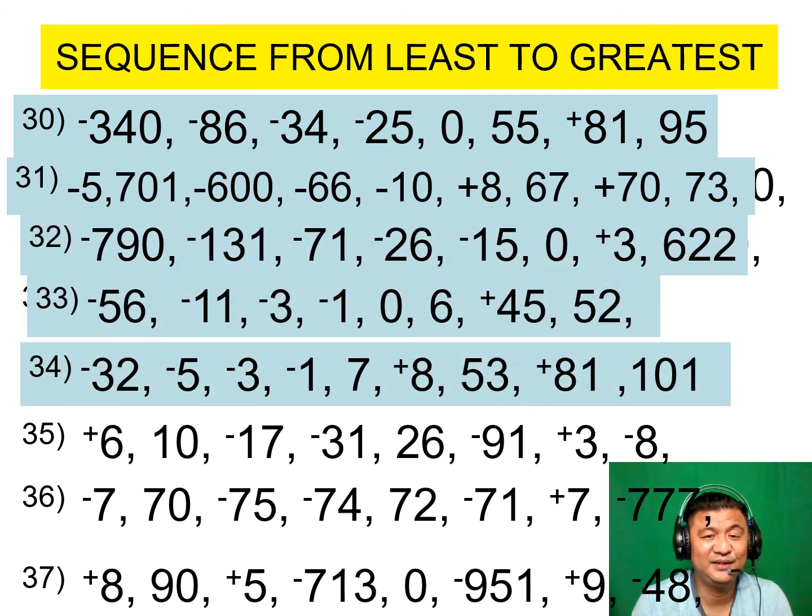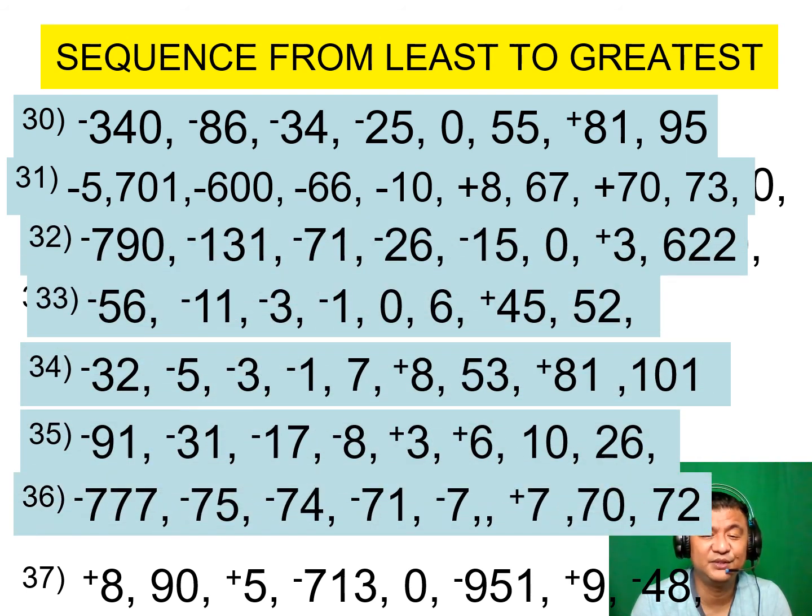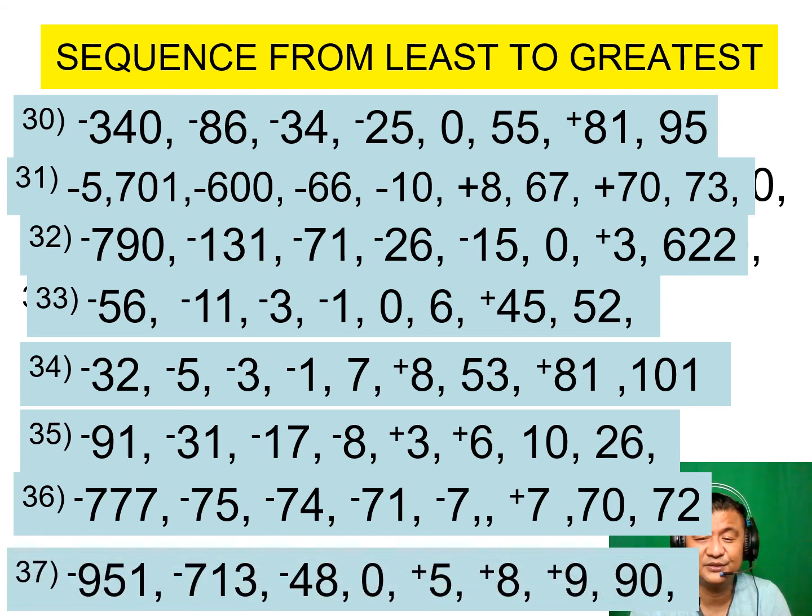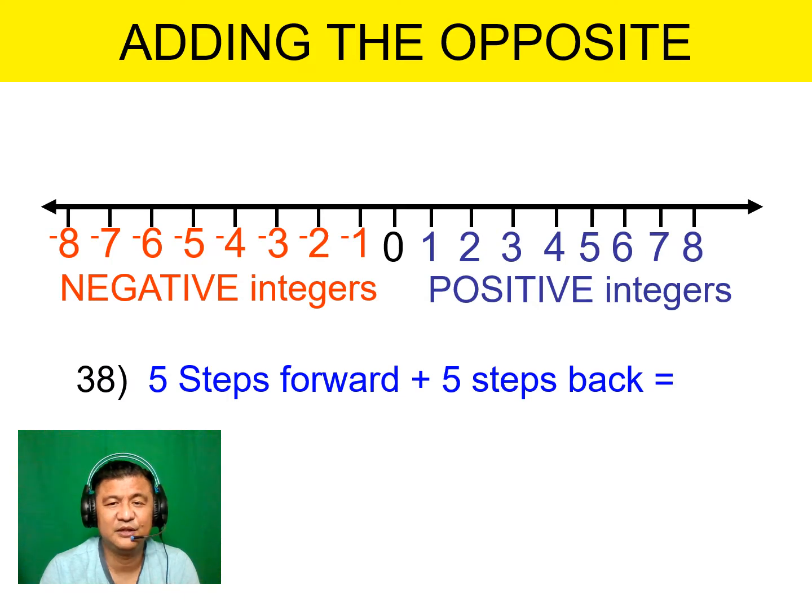Good so far? Yeah, negative numbers first. The 0, if there's a 0, and the positive going up that way. Good job. Okay, now, another topic is adding the opposite. What happens when you add the opposite of a number?